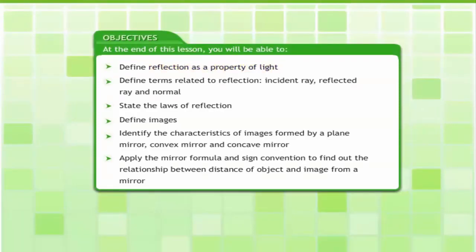At the end of this lesson, you will be able to define reflection as a property of light, define terms related to reflection: incident ray, reflected ray, and normal, state the laws of reflection, define images, identify the characteristics of images formed by a plane mirror, convex mirror, and concave mirror. Apply the mirror formula and sign convention to find out the relationship between distance of object and image from a mirror.